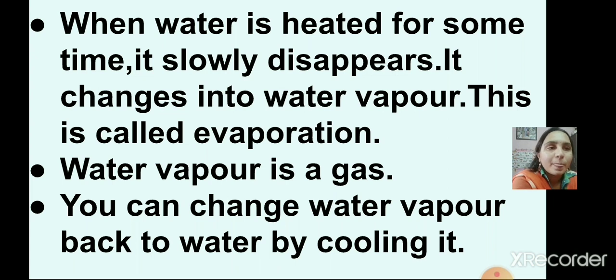Water vapor is a gas. When water is heated for some time, it slowly disappears and changes into water vapor. This process is called the evaporation process. Water vapor is a gas, and you can change water vapor back to water by cooling it.